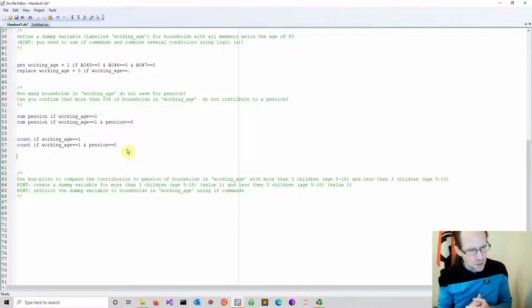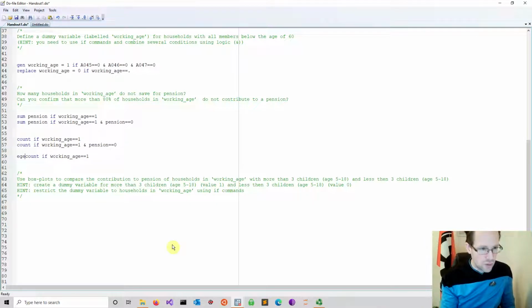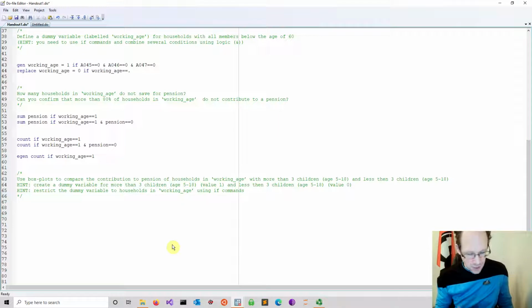And that can be done using the egen command. So we could basically take this first line and modify that as follows. We can say, okay, egen, so we generate a count variable. I call this count_all. And this count_all is simply counting.